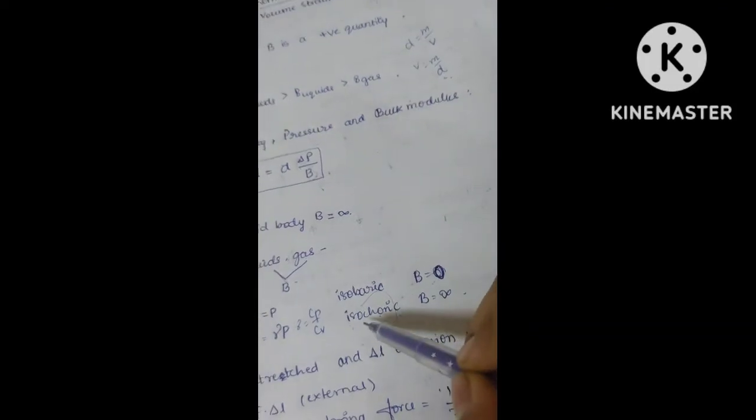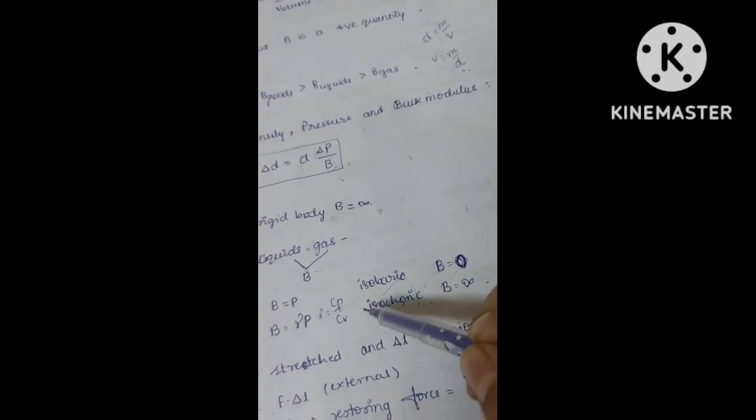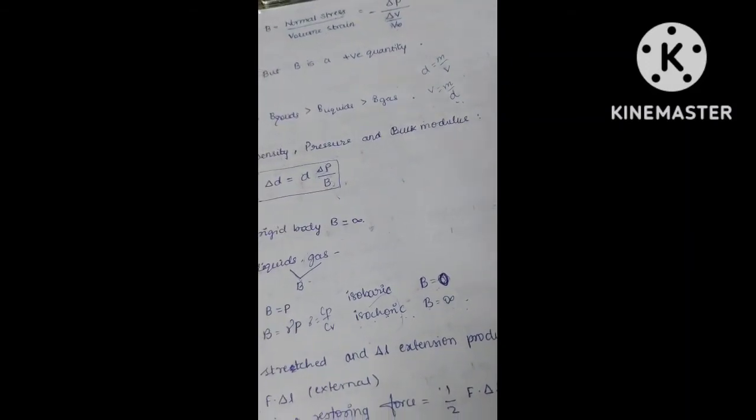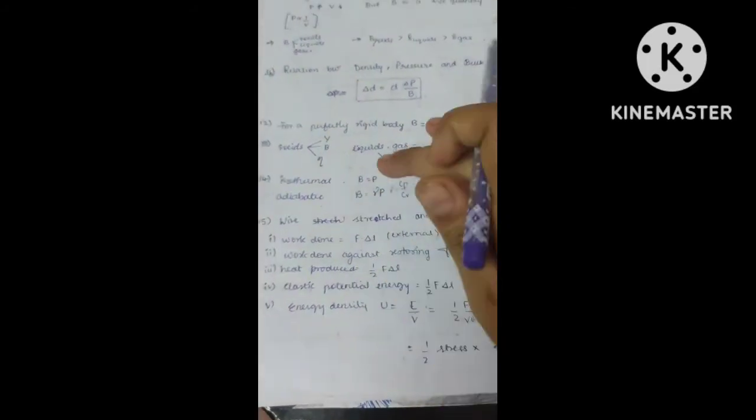Okay. Next, coming to isochoric. Choric means volume. So if they say constant volume, delta V by V naught will be 0. The denominator is 0, so the whole term turns out to be infinity. Okay. So this we have discussed till here.